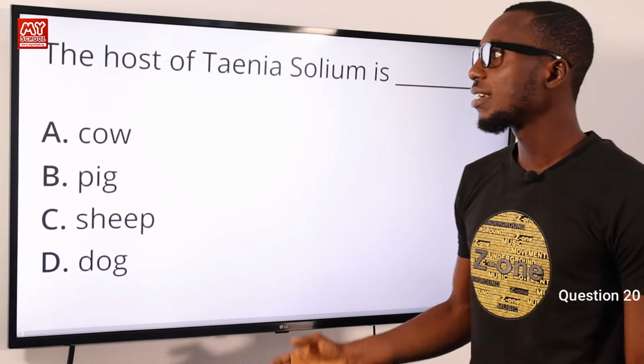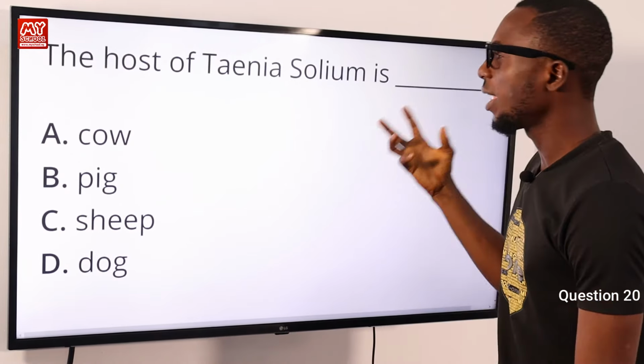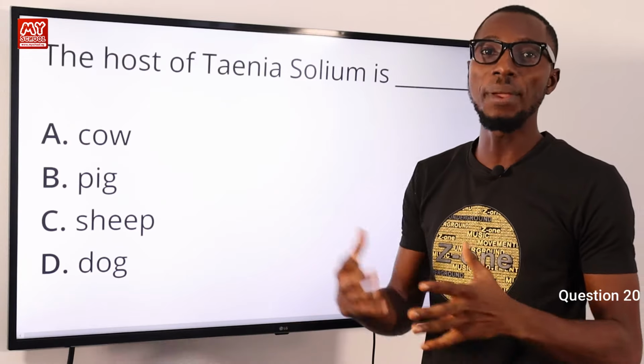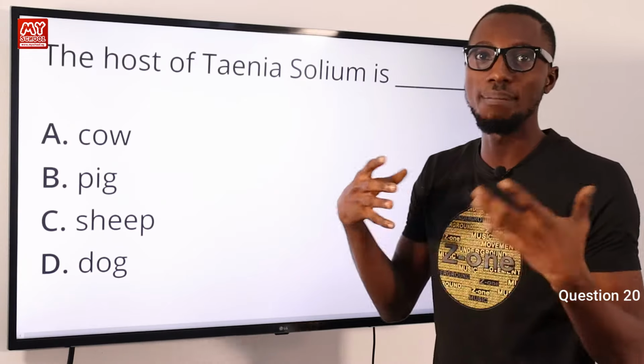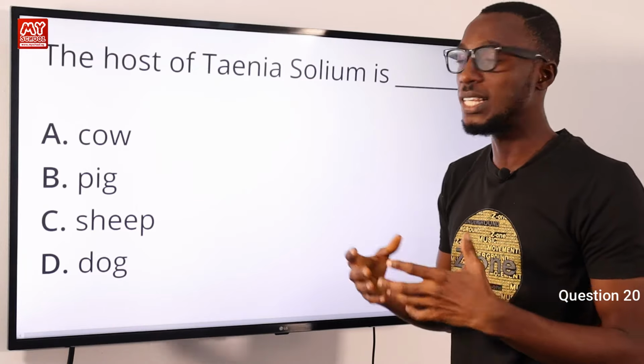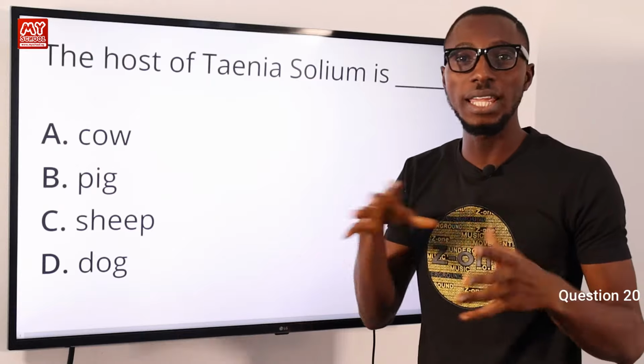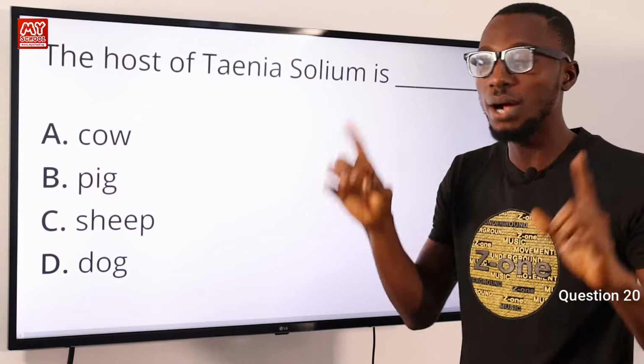Question number 20. The host of Taenia solium is what? The answer here is pig, although pig serves as the secondary or intermediate host. Their definite host is we humans, and it is very rampant in pork eating communities throughout the world.